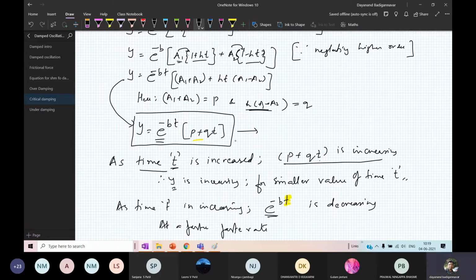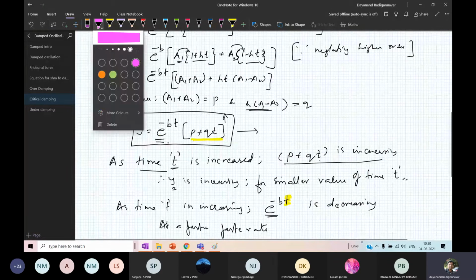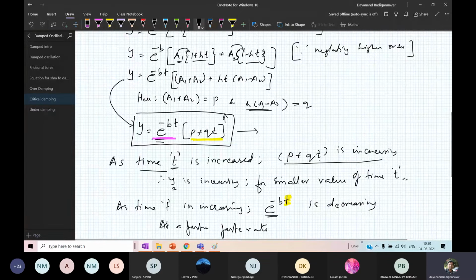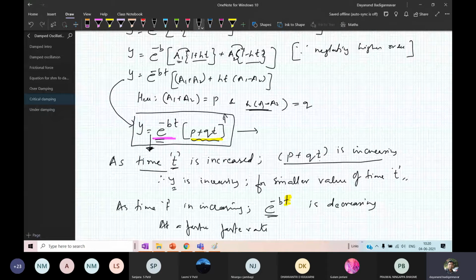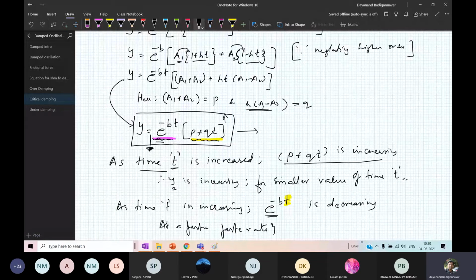Look here, p plus qt increased. We agree that it is increasing. But the second term, e raised to minus bt, is decreasing faster than the increase in p plus qt. This term increases, yes, but it is overcome by the decrease in the value of e raised to minus bt. Therefore, e raised to minus bt is the main part of that equation.